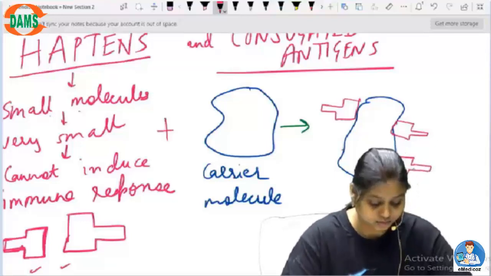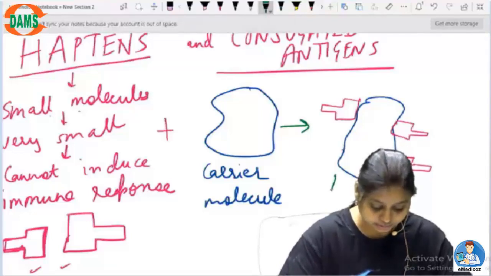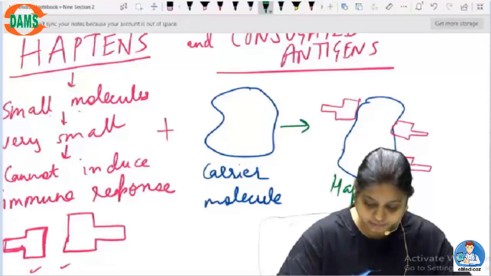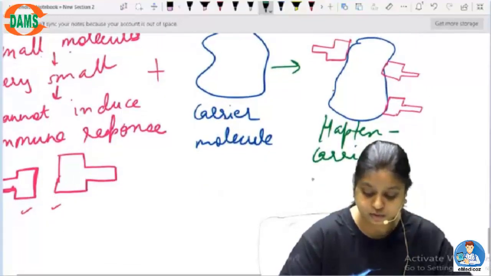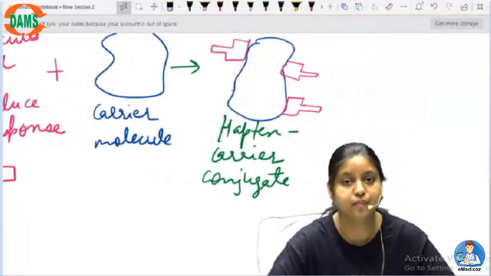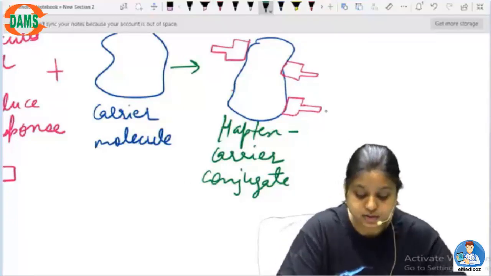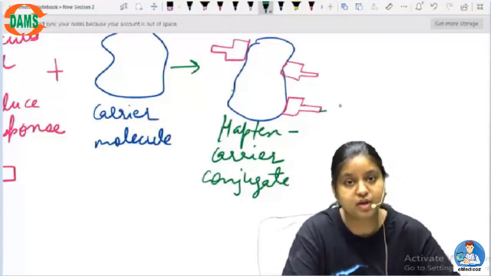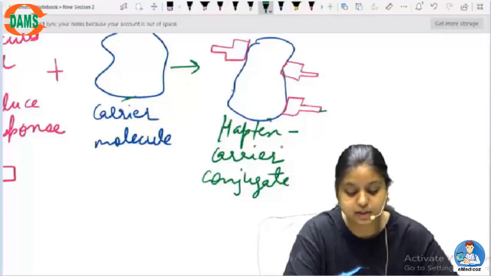Okay, so now this is your hapten carrier conjugate. I think we started with haptens and conjugate antigens. So what is a hapten? I told you these are very small molecules which cannot create an immune response on their own. So what it does, it goes and binds to a carrier molecule, and then this is called a hapten carrier conjugate.